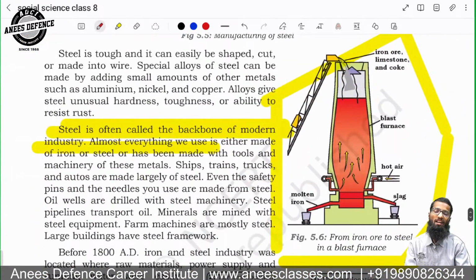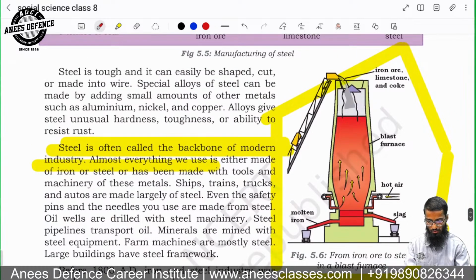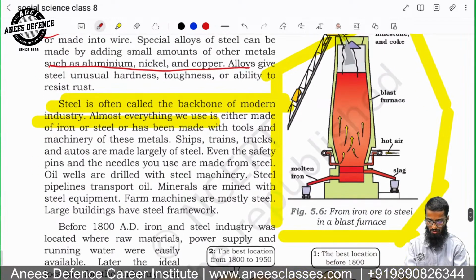So this year also, in 2023, they had asked two questions on steel. Okay, steel industry. You can see this. Steel is actually an alloy, where if you mix aluminum, nickel, copper with the steel, you get different alloys. Steel is often called the backbone of modern industry. Remember this. Steel is the backbone of modern industry.